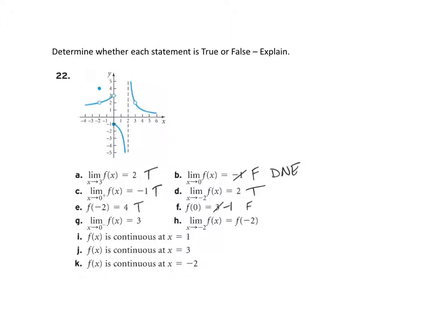All right, letter G. The limit as x approaches 0 from the left is 3. So 0 from the left is 3. And that is true.